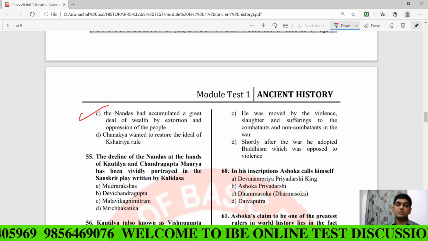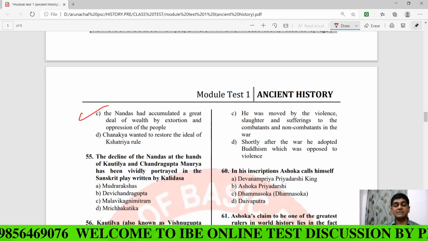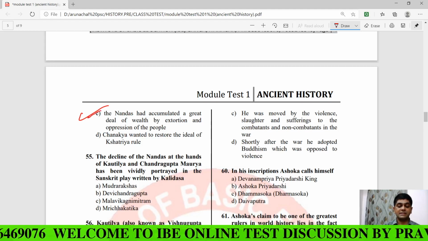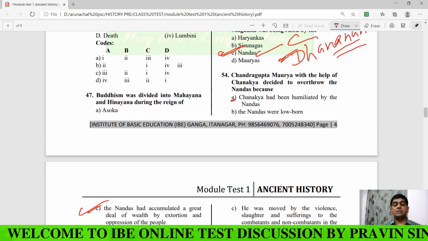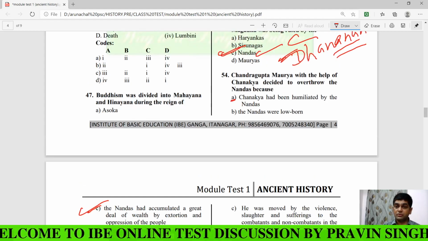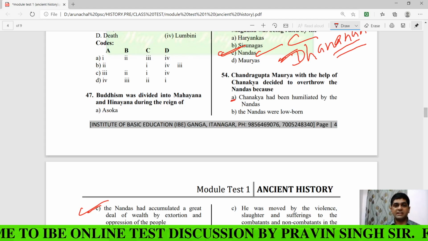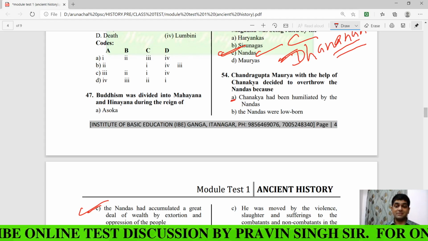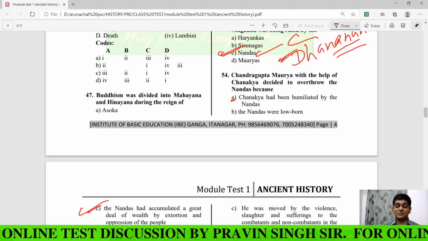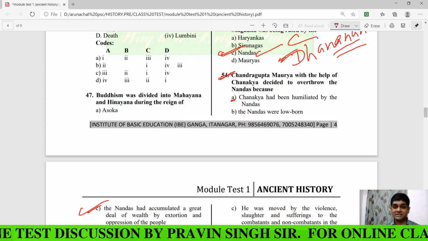So why did Chandragupta Maurya decide to overthrow the Dhananand, that is the last Nanda ruler? Answer is C. But suppose the question asks why Chanakya wanted to overthrow the Nanda. Chanakya was the teacher, the mentor, the guru of this Chandragupta Maurya, the founder of the Mauryan Empire and the Mauryan dynasty.